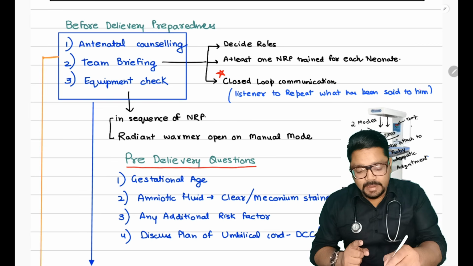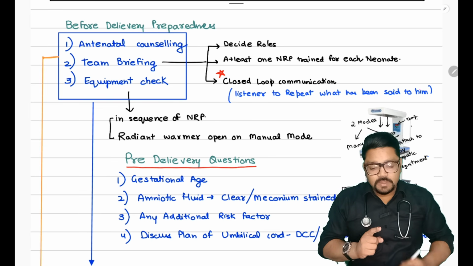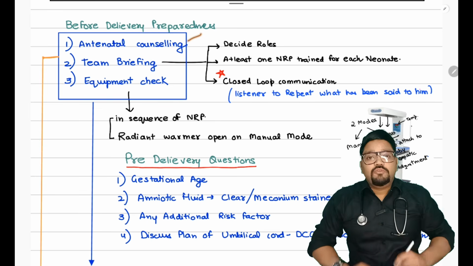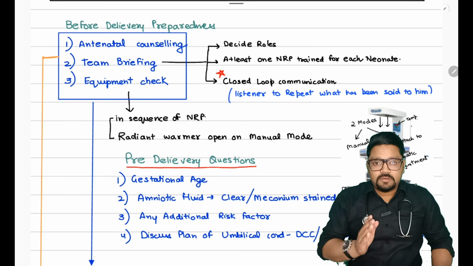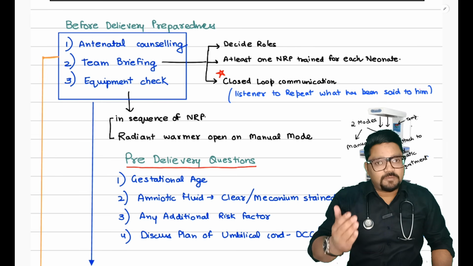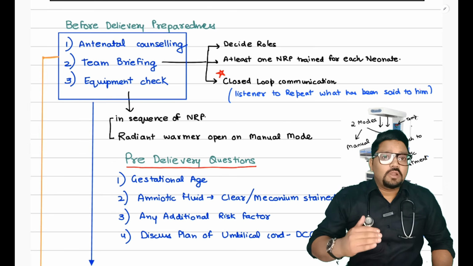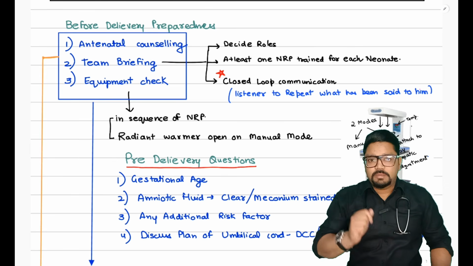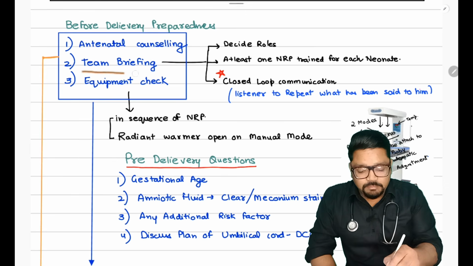First is the antenatal counseling of the parents or the attendants. We need to explain to the parents or the attendants what all can be the possible risk factors in the baby, what all requirements may be needed in the baby. Second thing is team briefing.